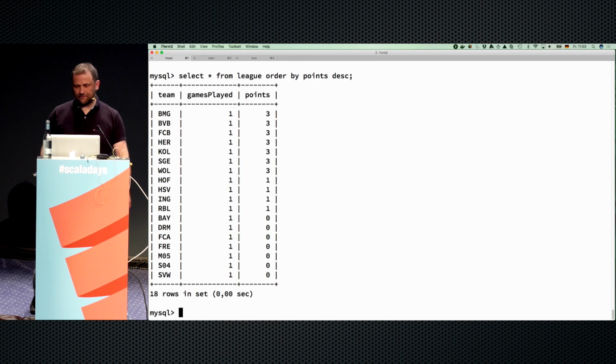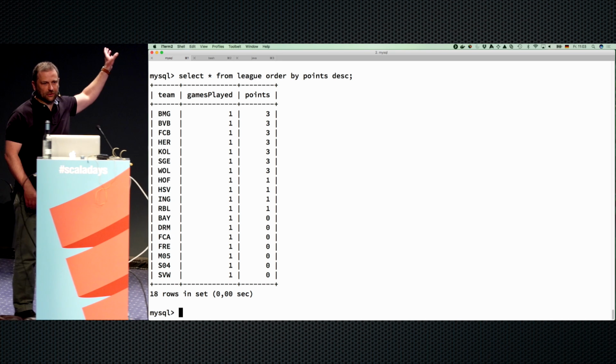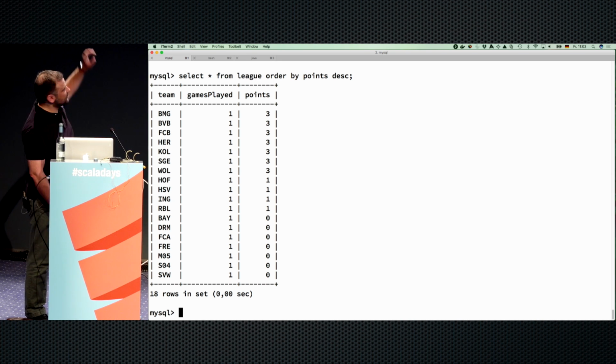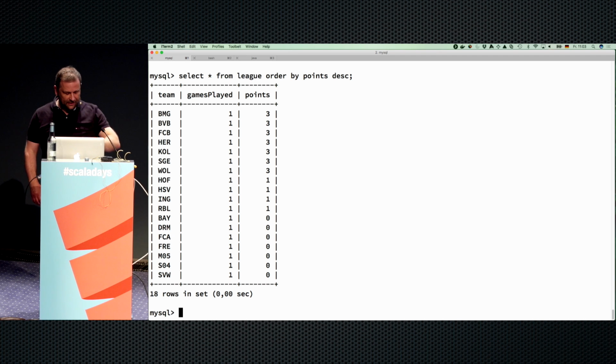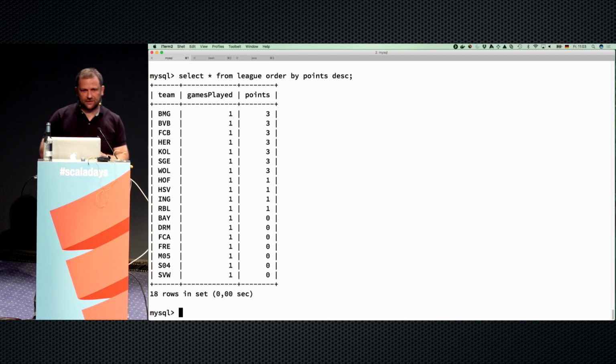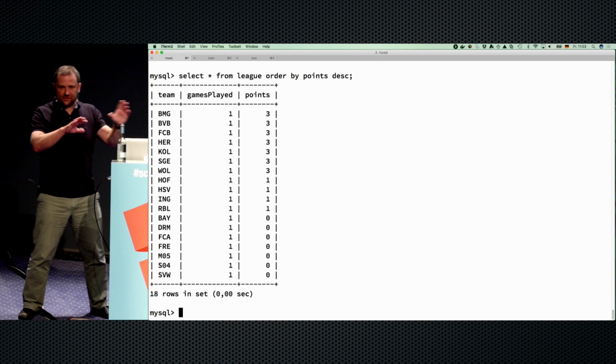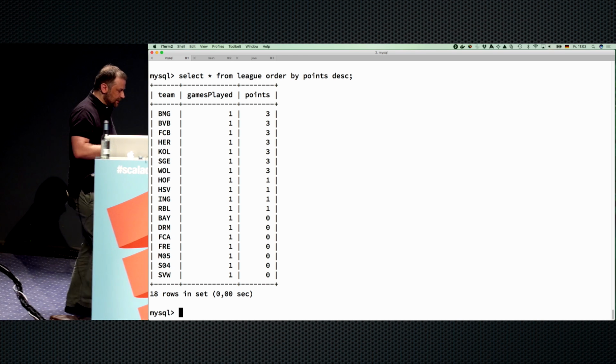Oh, yeah, this is my league. Right? So now this is the view where I wanted to get to. This is the 18-team table, the number of games they played, and the points that they've accumulated. So this doesn't look like much, but there are some nice things about this. So we have this completely separated, for example, and